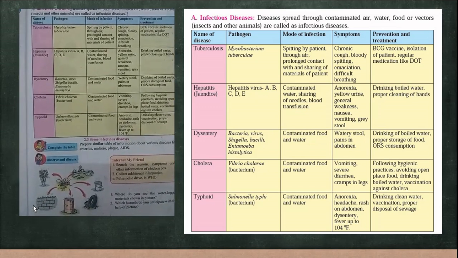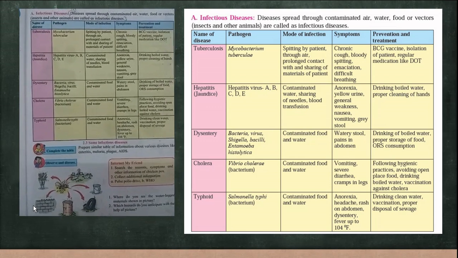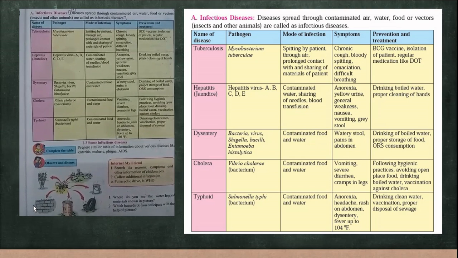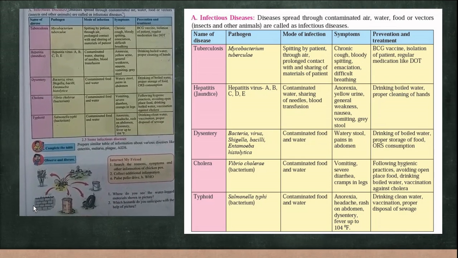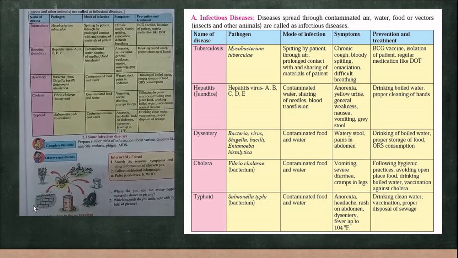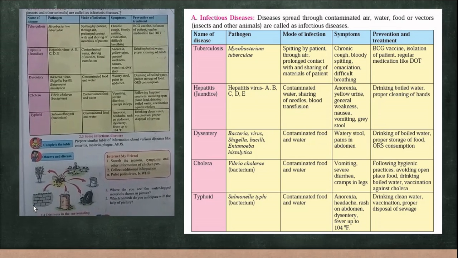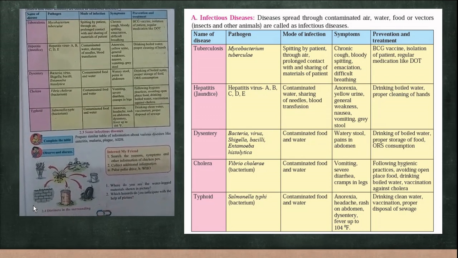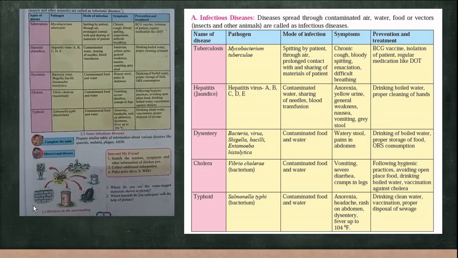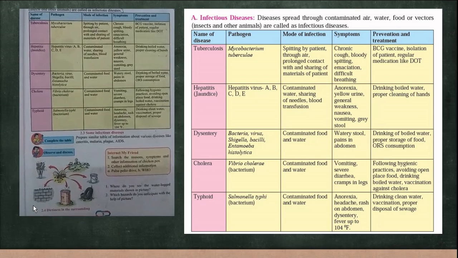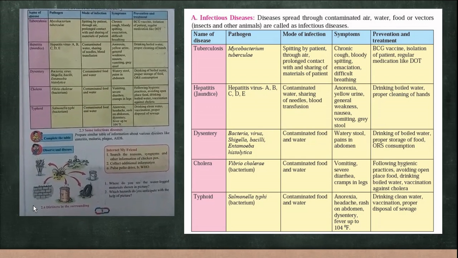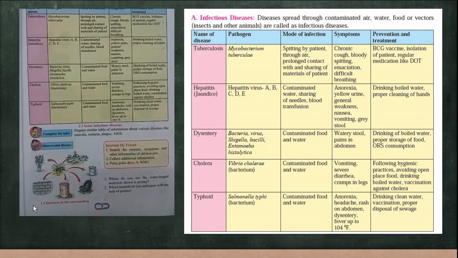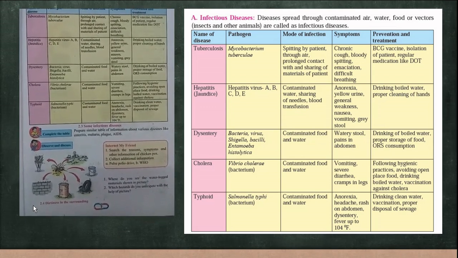Cholera is caused by the Vibrio cholerae bacteria. It is transmitted through contaminated food and water. The symptoms are vomiting, then severe diarrhea, and cramps in the legs. If you follow hygienic practices, avoid open-place food, and drink boiled water, then a vaccination is also available against the cholera bacteria. Cholera is also completely cured if proper medical treatment is taken.